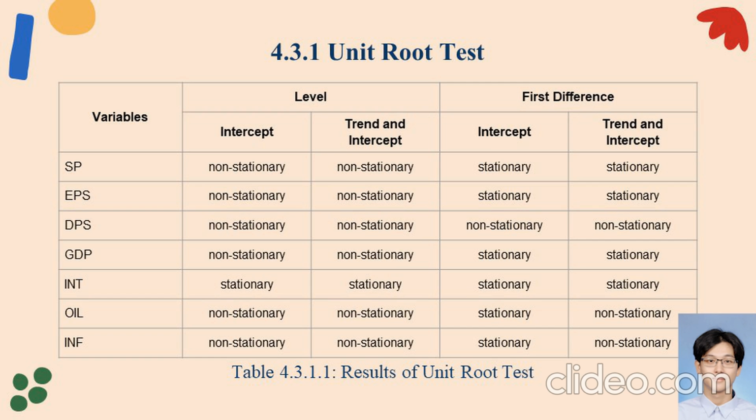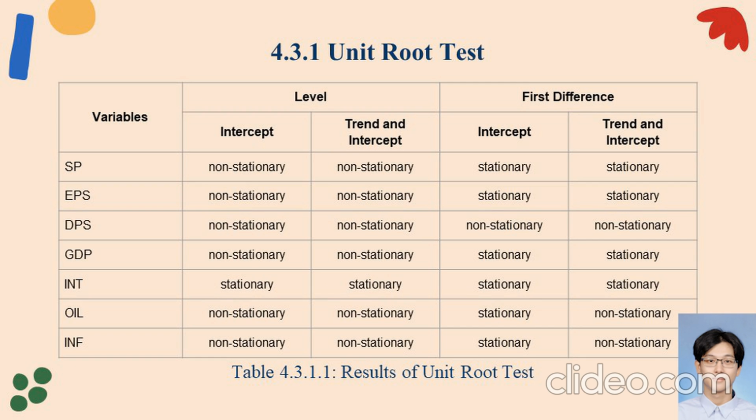Result in table 4.3.1.1, all the variables are non-stationary at level except interest rate, INT, which is stationary in both forms of intercept as well as trend and intercept. At first difference, dividend per share, DPS, is the only variable that was detected with unit root, in both intercept as well as trend and intercept, while the other variables are mostly stationary.